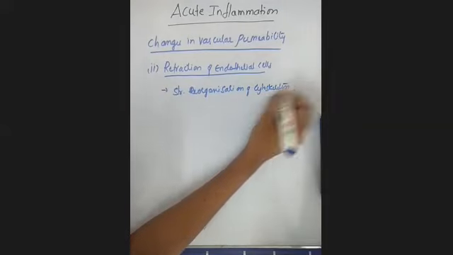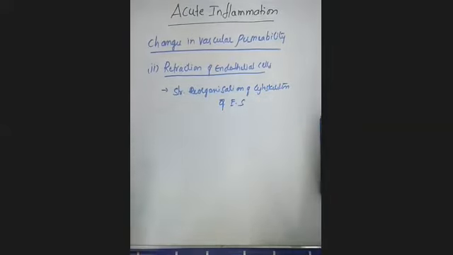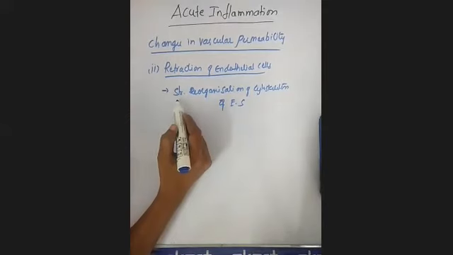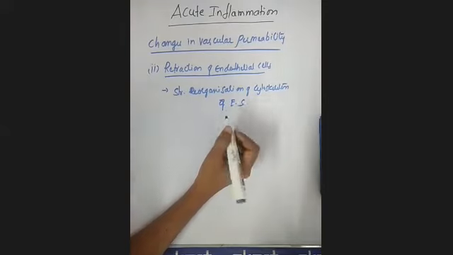of endothelial cells. Clear? What is the use of the cytoskeleton in a cell? The cytoskeleton maintains the shape of the cells. Here, in acute inflammation, there will be a structural reorganization of the cytoskeleton of endothelial cells.